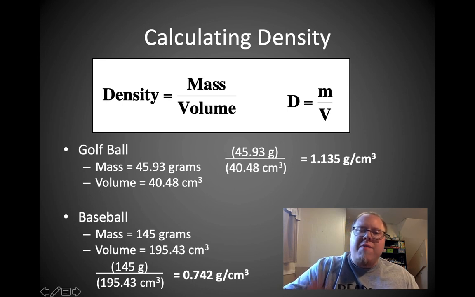The 145 has 3 sig figs. The 195.43 has 5 sig figs. So our answer rounds to the lower, 3. So it only has 3 sig figs: 0.742.